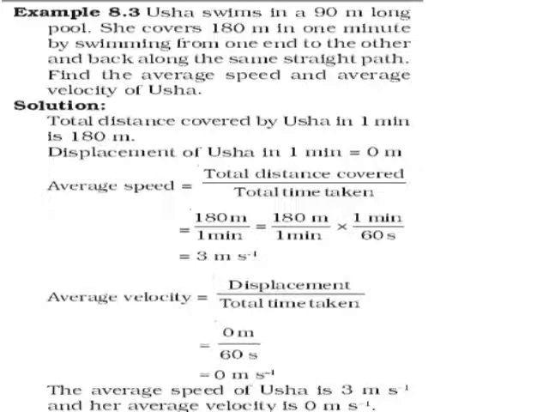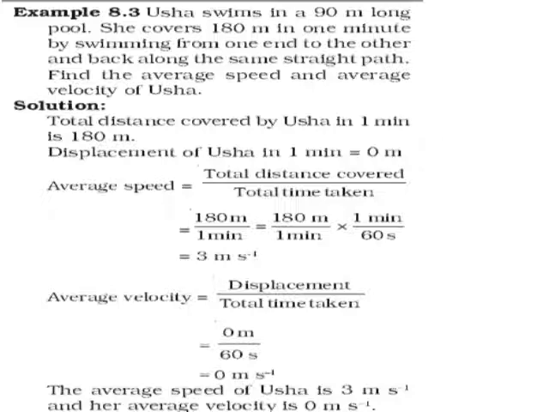So let us see, total distance covered by Usha in 1 minute is 180 meter, because 90 meter going and 90 meter coming back. Displacement actually is, she started and she returned back to the same position. So displacement of Usha in 1 minute is 0 meter. So average speed is equal to total distance covered divided by total time taken. So distance covered is 180 meter, time taken is 1 minute. We can convert the 1 minute into 60 seconds.